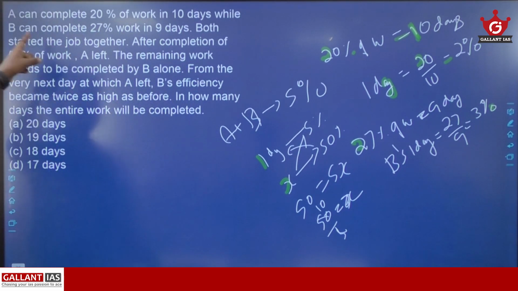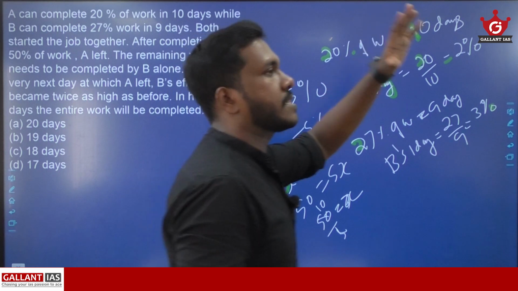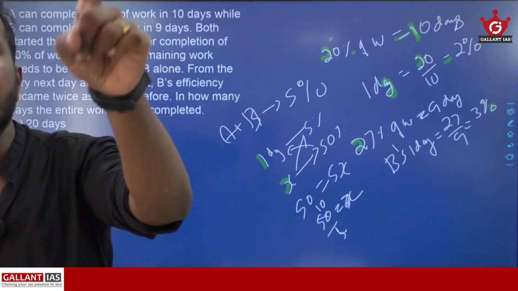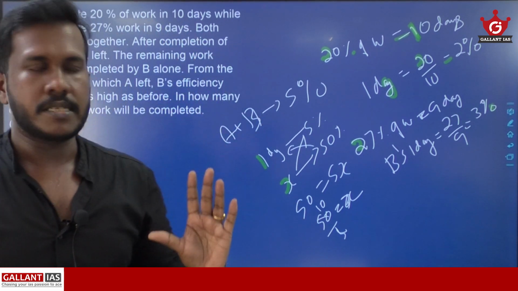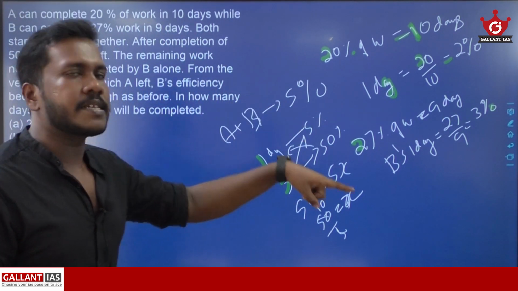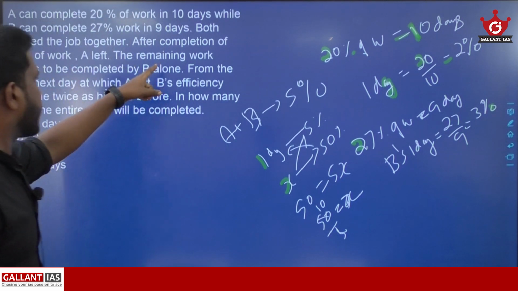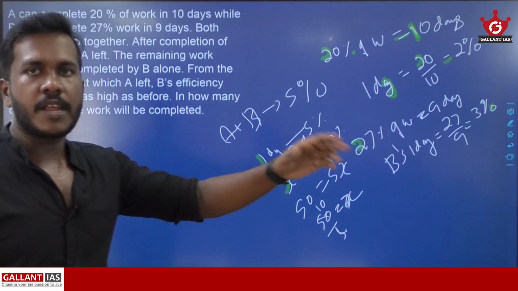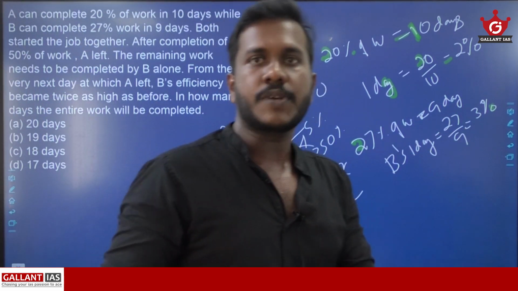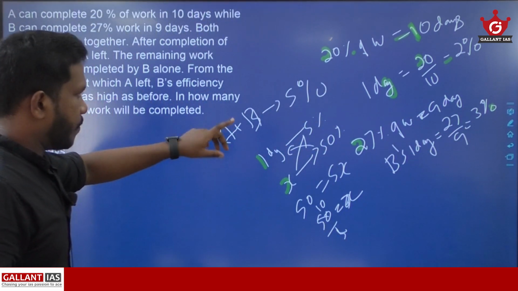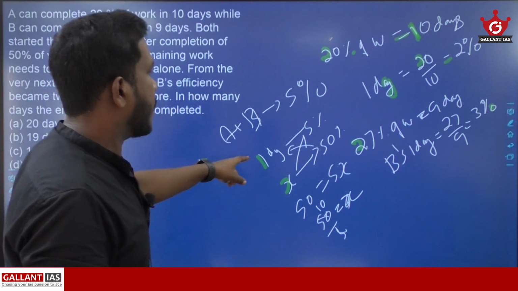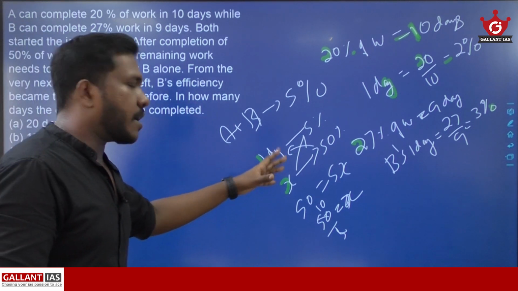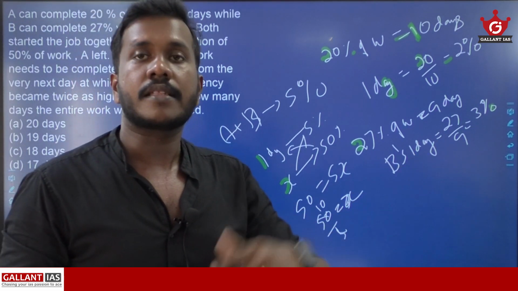അതായത് A ഒരു ദിവസം എത്ര പെർസെൻറ്റേജ് വർക്ക് കംപ്ലീറ്റ് ചെയ്യും? 2%. B ഒരു ദിവസം എത്ര പെർസെൻറ്റേജ് വർക്ക് കംപ്ലീറ്റ് ചെയ്യും? 3%. Then A and B together complete how many percentage? 5%. Okay. അപ്പോൾ ഒരു ദിവസം 5% വർക്ക്, അങ്ങനെയാണെങ്കിൽ ക്വസ്റ്റ്യനിൽ പറഞ്ഞിരിക്കുകയാണ് the remaining, that means after completion of 50% of work A left. അപ്പോൾ A left ചെയ്യുന്നതിന് മുന്നേ വരെ they are working together. So if both work together in one day, they will complete 5% of work. Then in order to complete 50% of work, how many days that they need to take?